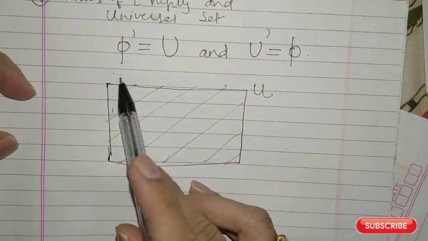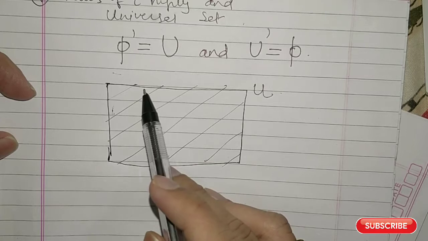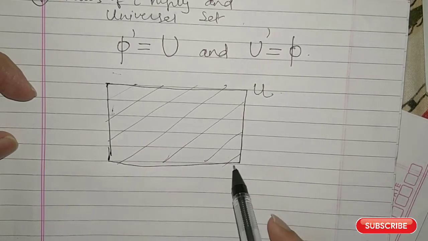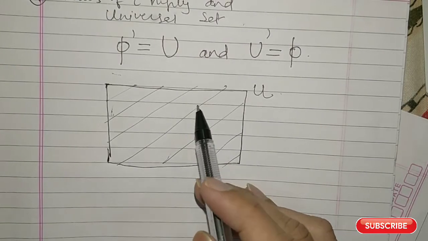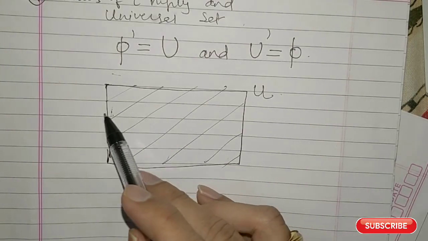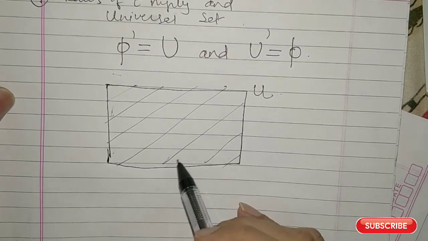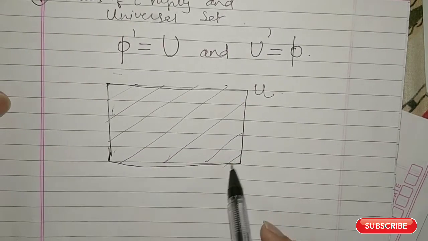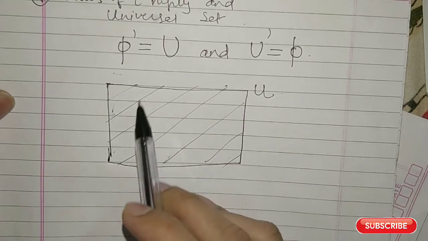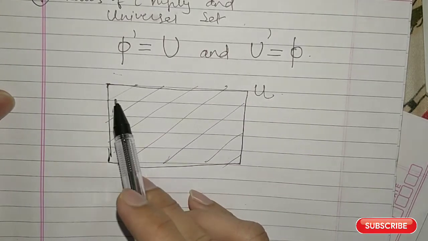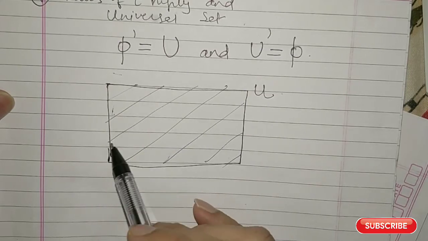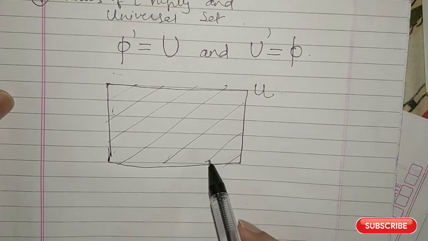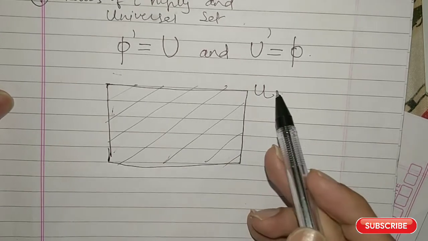You are not taking any set here, you are taking an empty set. Complement of that set means all the elements which are outside the empty set. So here what you are taking is the entire set U. Empty set you cannot draw, it is not there, and you are taking the complement of that, so you are taking every element, because this empty set has no element.